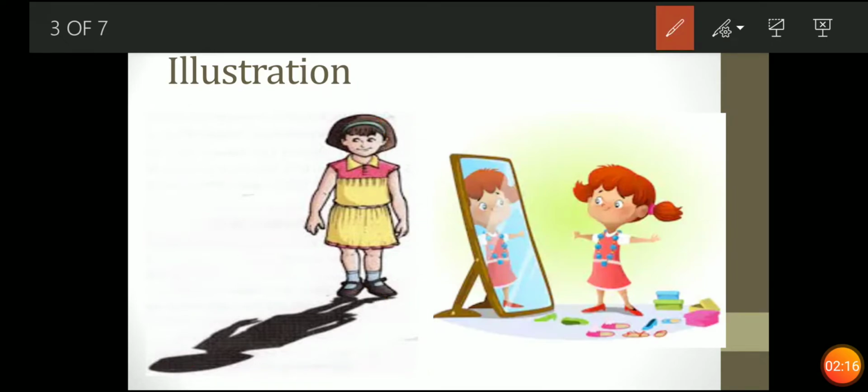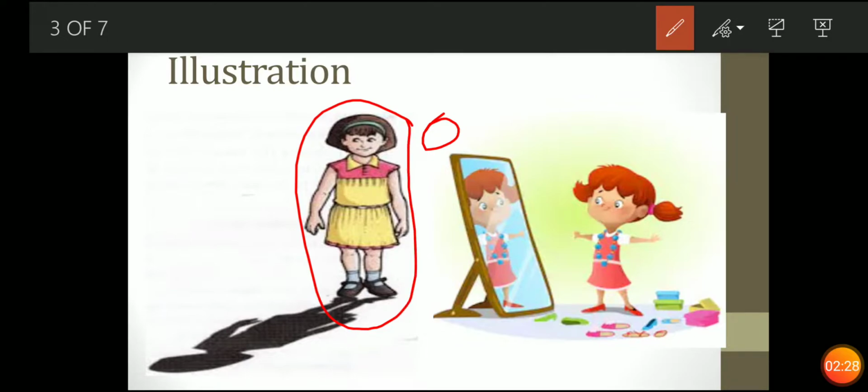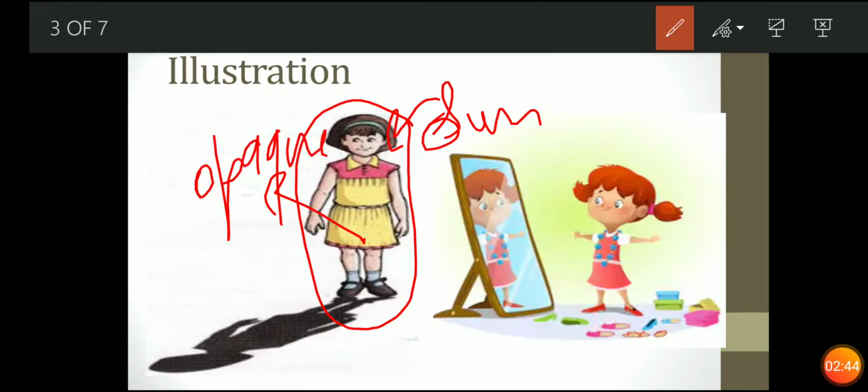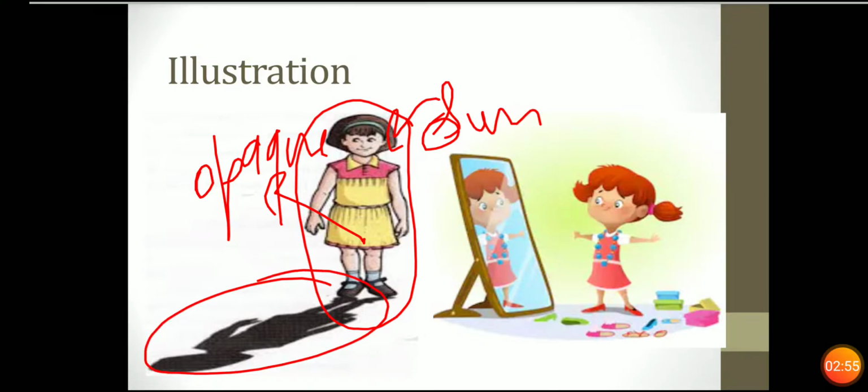If you see in front of the girl, here is a sun. Suppose here you have a sun in front of the girl, and this girl is an opaque object because she does not allow any light ray to pass. वो अपने में से किसी लाइट रे को पास नहीं होने देगी. So that means this sun throws the sunlight over the girl. This is an opaque object. Fine. So when the light rays are blocked, light rays block होगी किसने की? Opaque object ने block की. So a shadow will be formed.